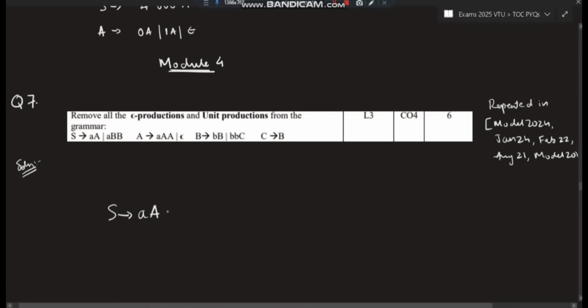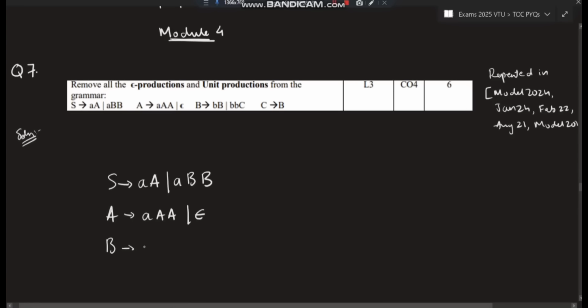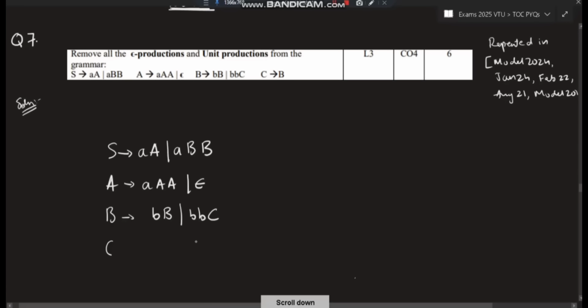S goes to capital A and A B B. Okay, and capital A goes to A, and epsilon. B goes to B B, and B B C. C goes to C B. I mean C goes to B only. Okay, is it correct, right? A B B, A epsilon, B B B B C B. Okay, done. This is also from the model paper 2024. Okay, for the 22 scheme.